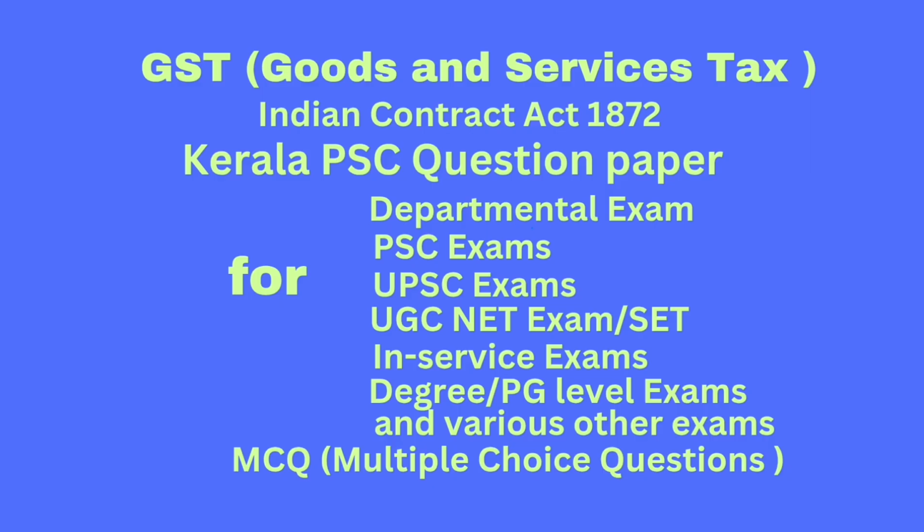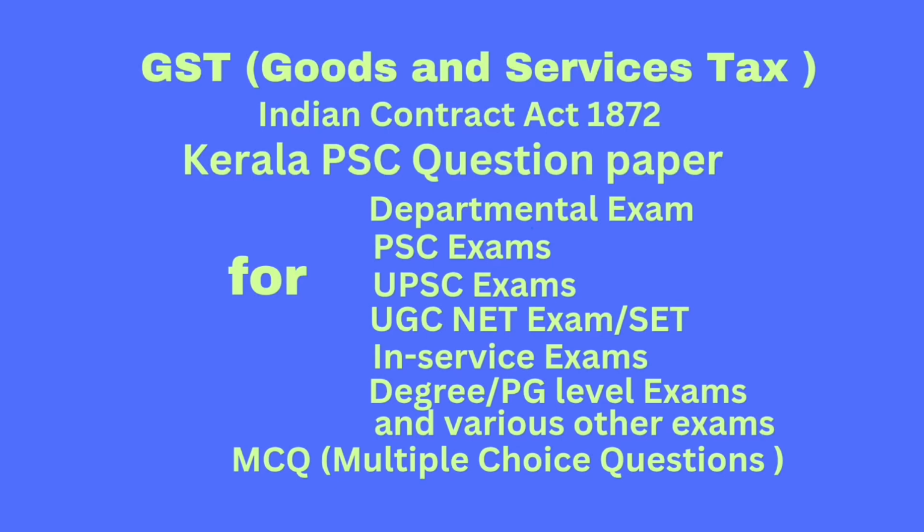Question number 44. What will be the status of tobacco and tobacco products under the GST regime? Answer: it would be subject to GST along with the power to the central government to levy central excise duty. Question number 45. Dash option has been provided for dealers in second hand goods. Option A, discounted scheme, option B, margin scheme, option C, valuation scheme, option D, none of the above. Correct answer: option B, margin scheme.